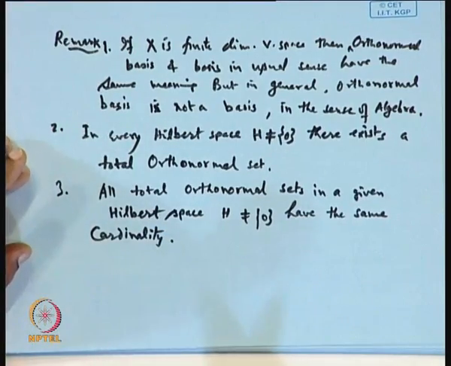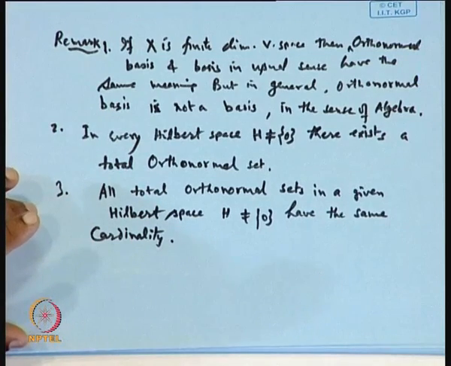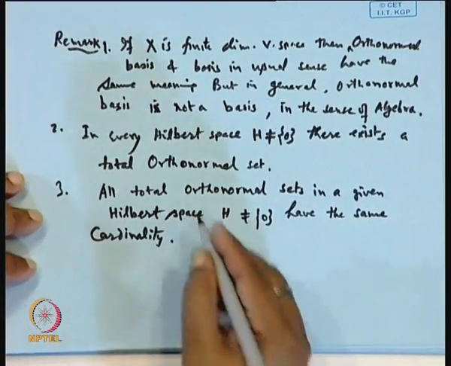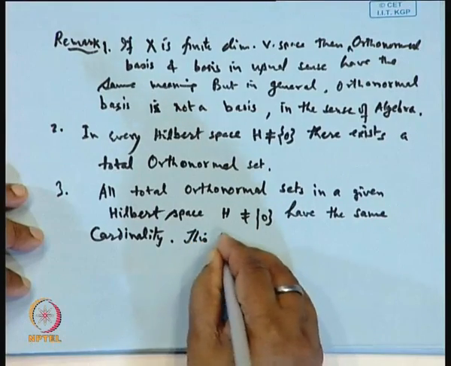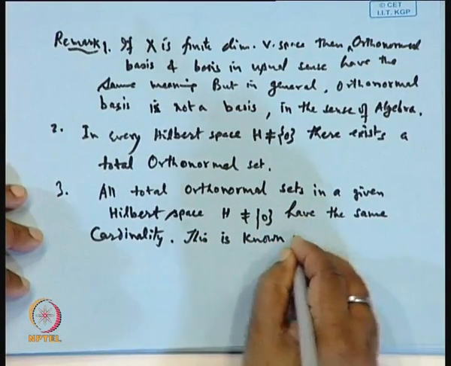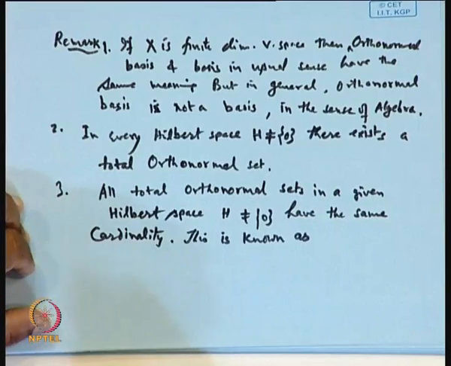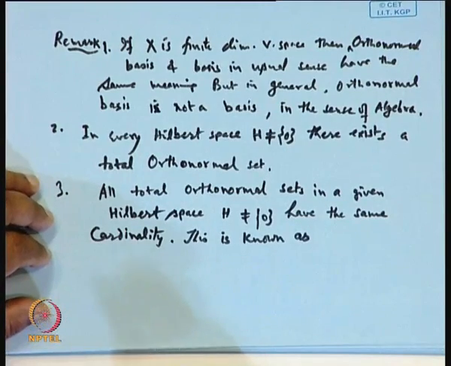This cardinality is called the Hilbert dimension or the orthogonal dimension of H.